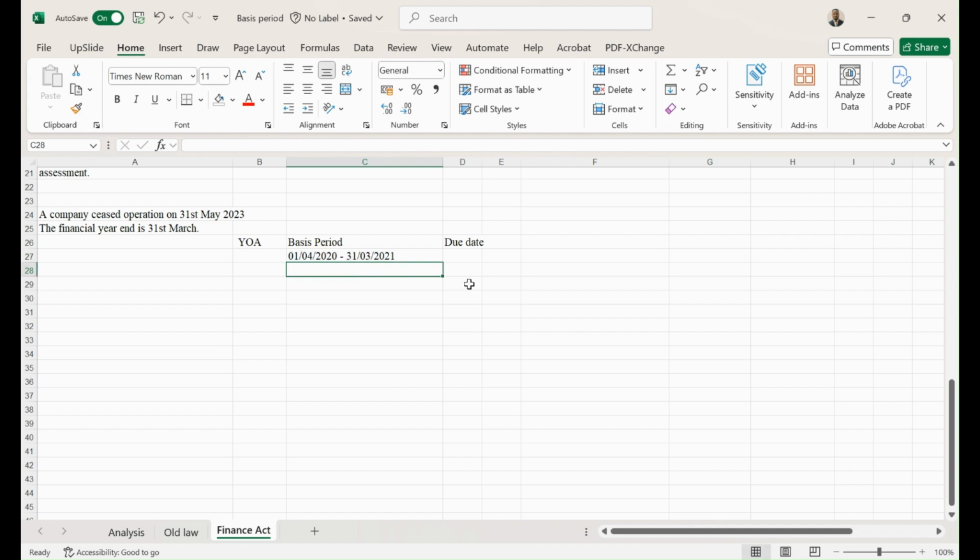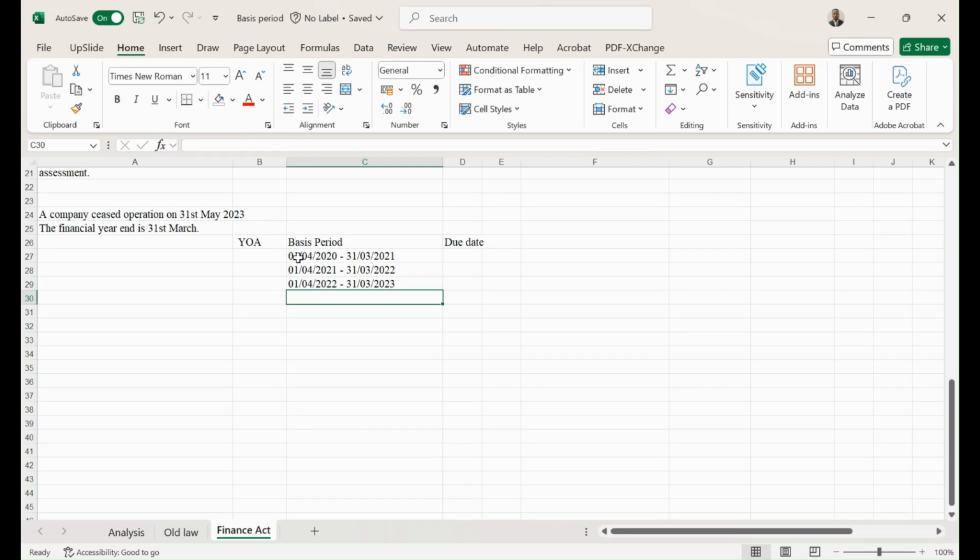Then next, you have 1st of April 2021 to 31st March 2022. The company had not ceased operation. You have 1st of April 2022 to 31st March 2023. So no issues.